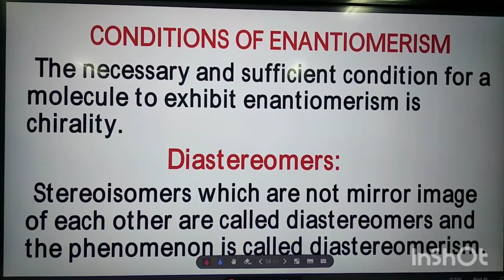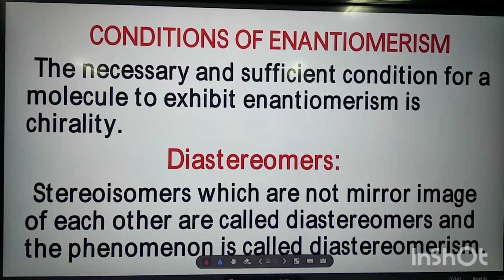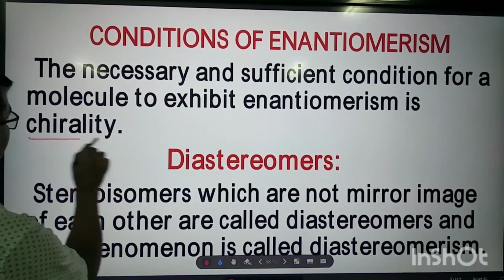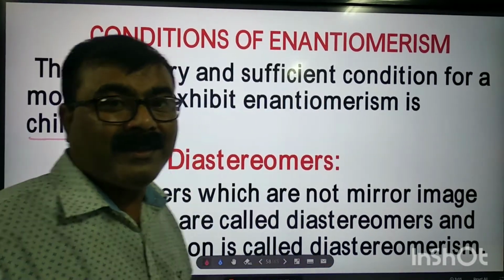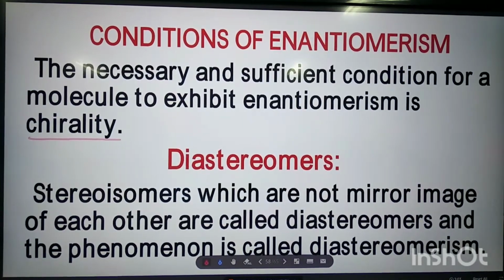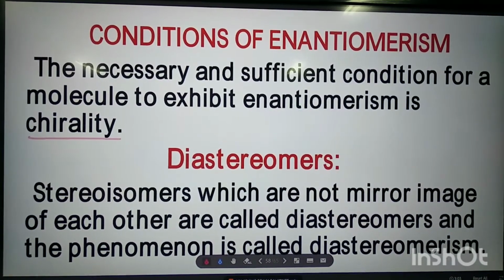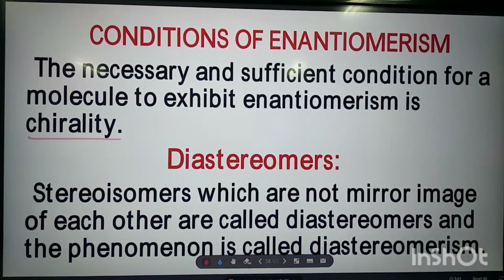So we have discussed the condition of enantiomers. Always remember, the necessary and sufficient condition for a molecule to exhibit enantiomerism is chirality. We have learned in my previous video in detail about chirality.